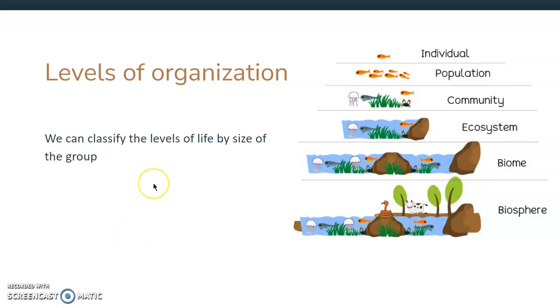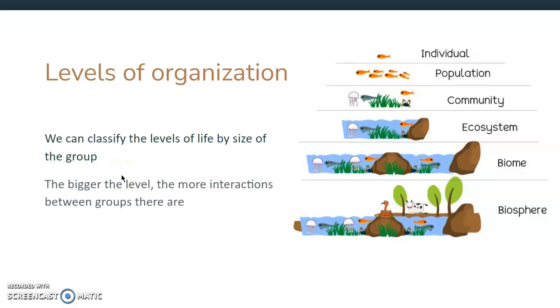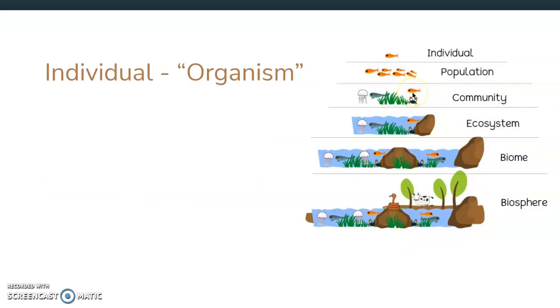So we can classify our levels of life by the size of the group. Also, the bigger the level, the more interactions between groups or things there are. We can see this picture. We'll be using this a lot. We're going to learn about our individuals, populations, communities, ecosystems, biomes, and biospheres, and what's the difference between all of those. So the first one we're going to learn about is individual.